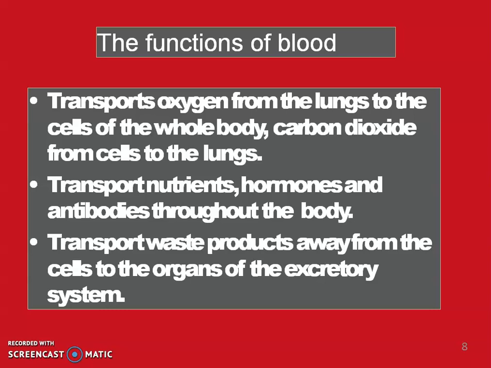So what are the main functions of blood? It transports oxygen from the lungs to the cells of the whole body, and carbon dioxide from the cells to the lungs. That means it carries the gases, oxygen and carbon dioxide, to and from the various cells of the body. It transports nutrients, hormones and antibodies throughout the body. So wherever needed, nutrients, hormones and antibodies are supplied. It transports the waste products away from the cells to the organs of the excretory system.